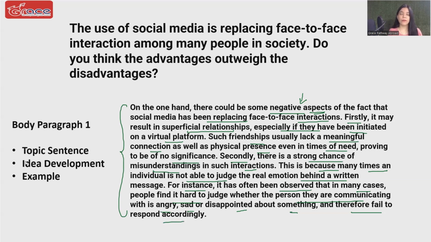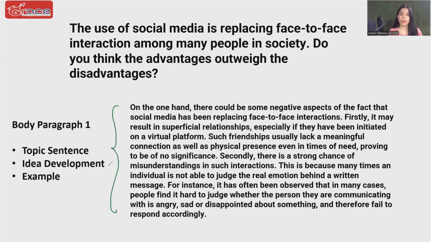This is the exact 5-sentence structure I have used here. But look at the very first sentence. What I'm doing in the very first sentence is I am setting the context for the examiner that this whole paragraph is on drawbacks, is on disadvantages. So the first sentence is not my main idea. In the first sentence, I'm saying there could be negative aspects.